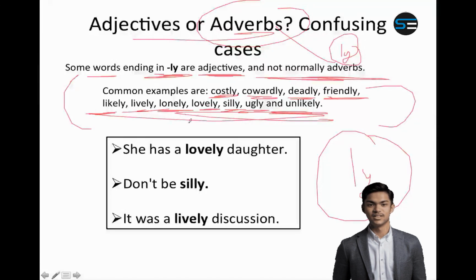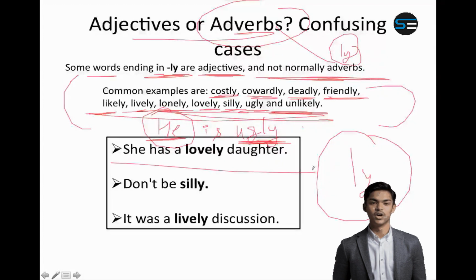For example, if you say ugly, and you are confused whether it is an adjective or adverb, simply make any sentence of your own. For example, he is ugly. Now, ugly tells me something about he. The word ugly represents he. He is a pronoun. So anything that tells me about a noun or pronoun is an adjective. So ugly is an adjective. You don't need to get confused at all. If you have strong concepts in English, then nothing can beat you.